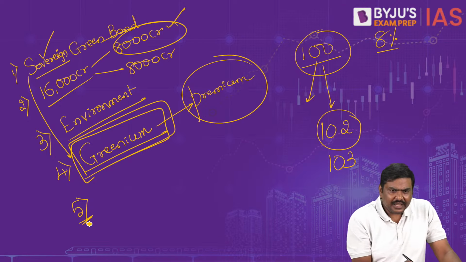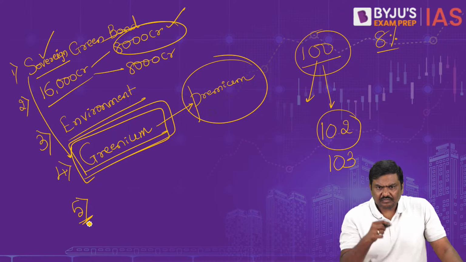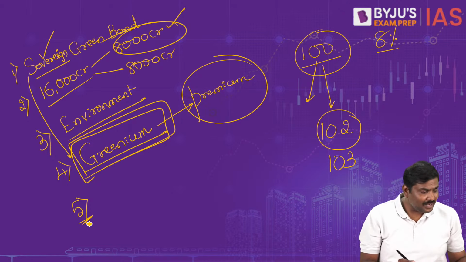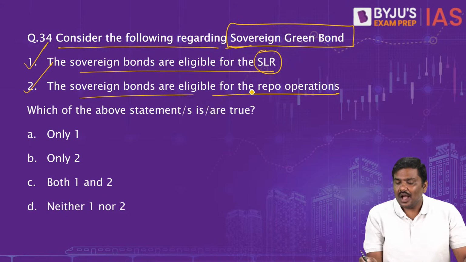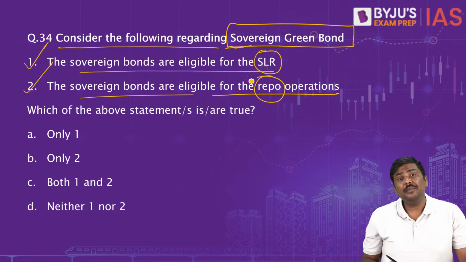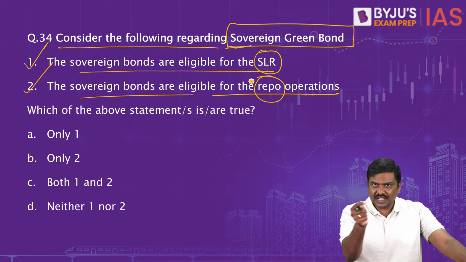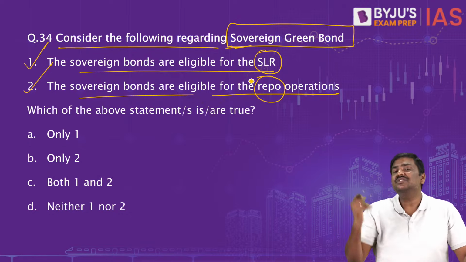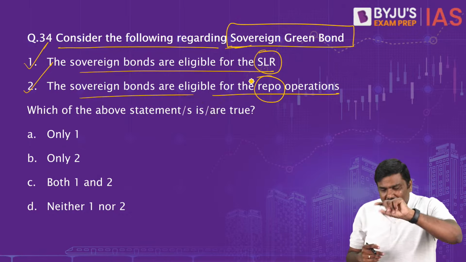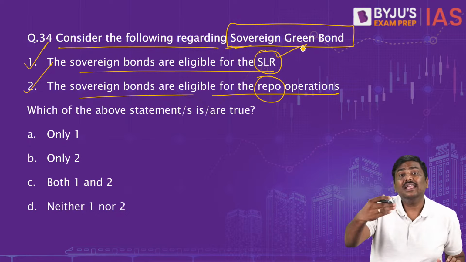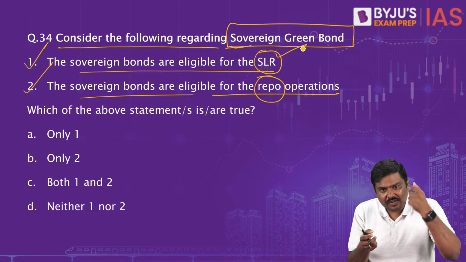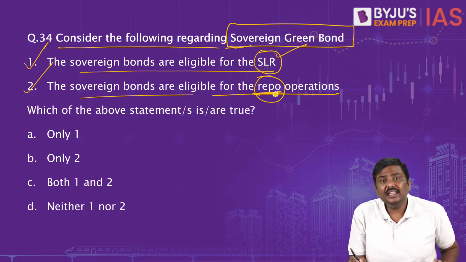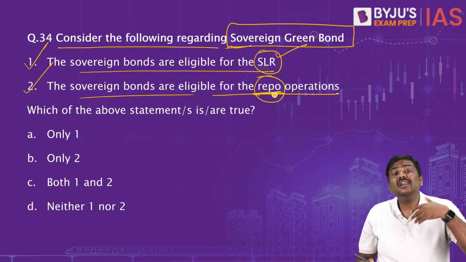These particular green bonds, remember this, are eligible for SLR, and are eligible for repo operations as well. That is, if you purchase these green bonds, let's say you are an institution, they will be counted as a part of your SLR. I hope you remember the concept of SLR. Yesterday we discussed it.